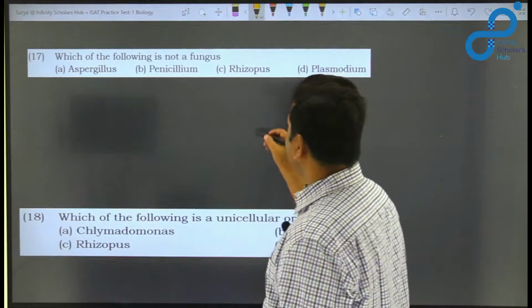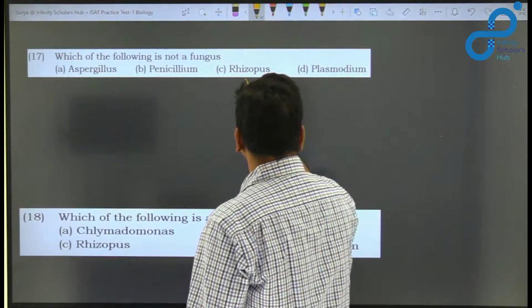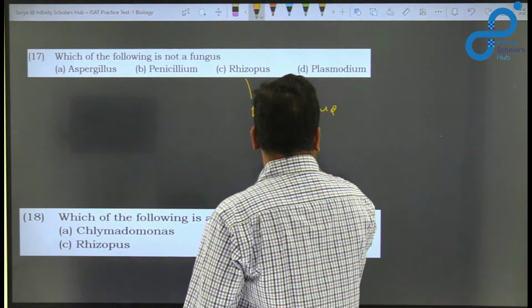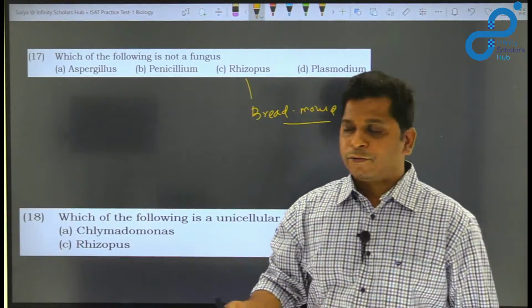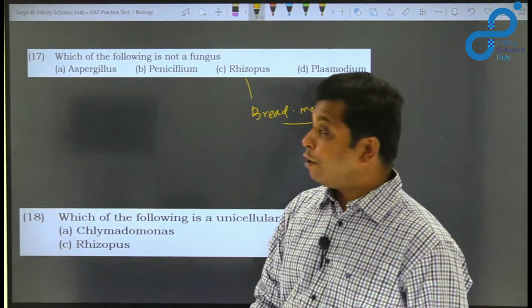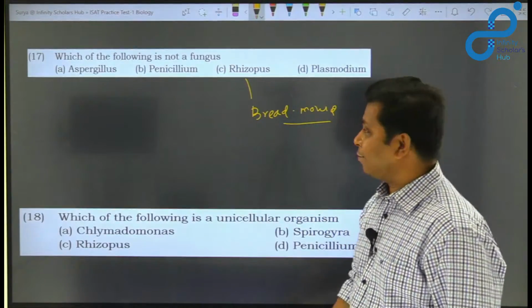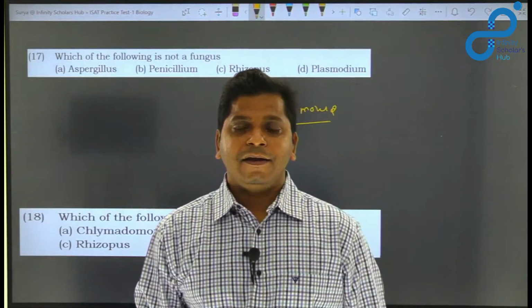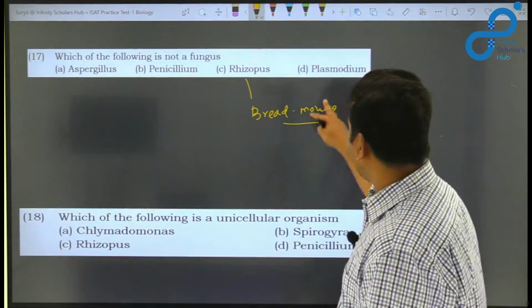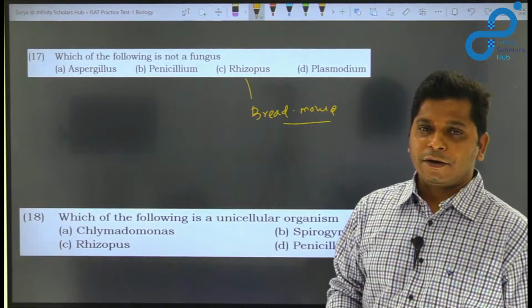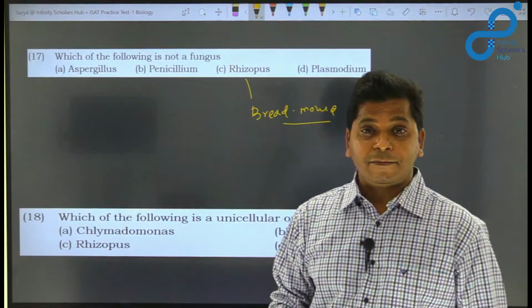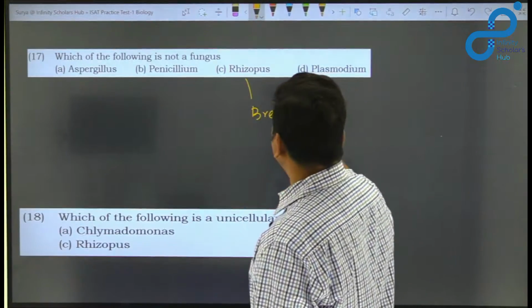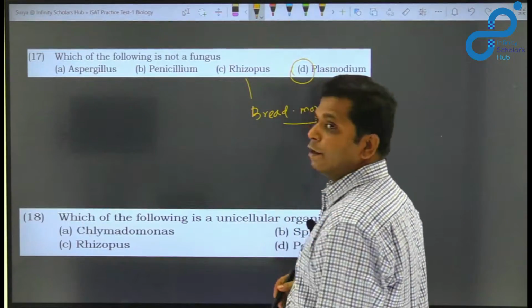Rhizopus is commonly called bread mold. That grows on the surface of the bread, that is why it is called bread mold. So that's also a fungus. Okay, Plasmodium. Plasmodium is a sporozoa, a kind of protist, and that causes malaria in human beings. Plasmodium vivax, Plasmodium falciparum. So Plasmodium is not a fungus. The correct option for this one is going to be Plasmodium.